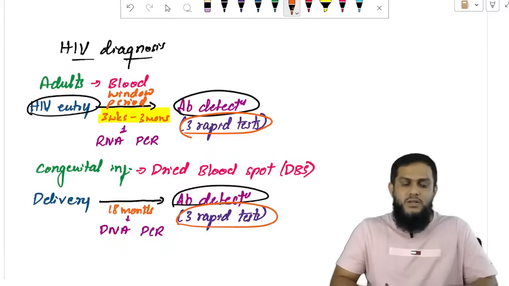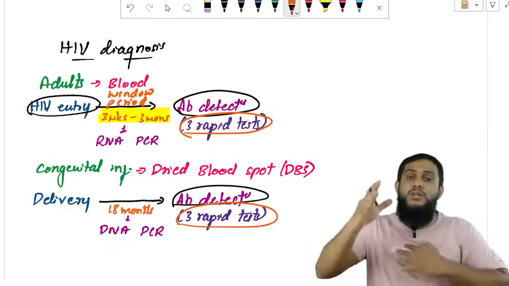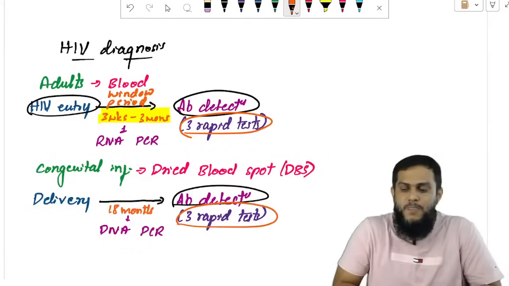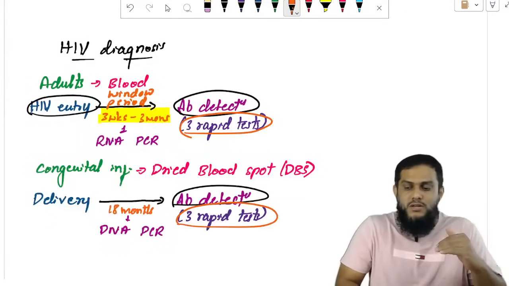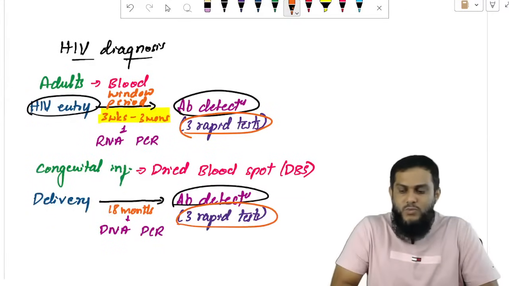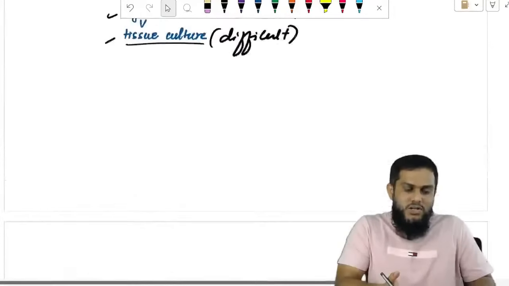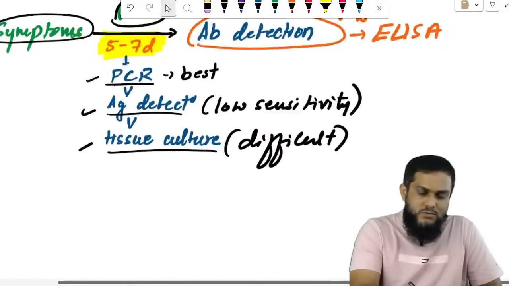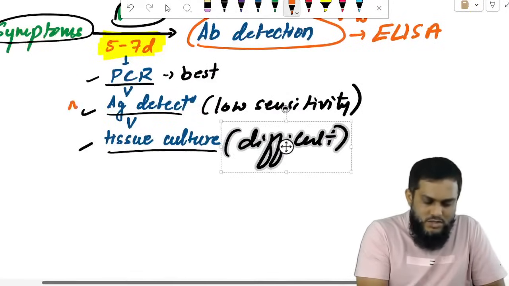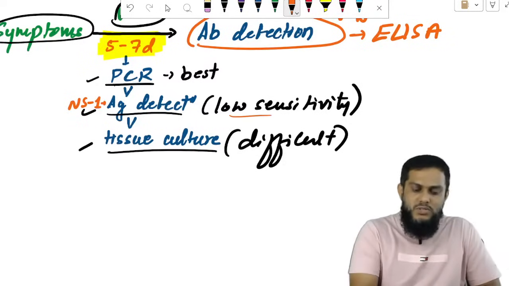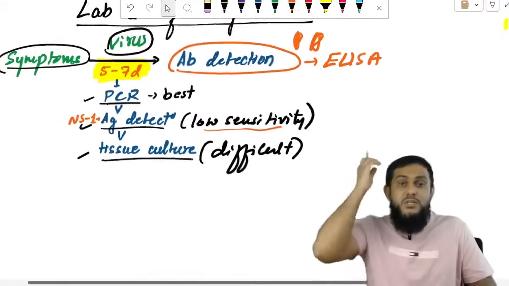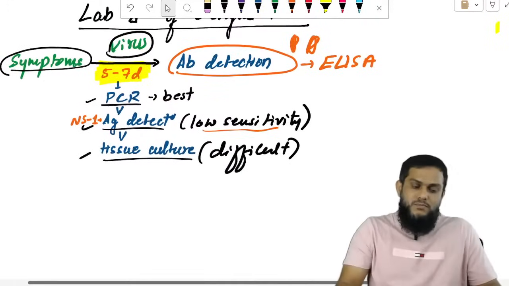What is window period? From the entry of HIV till you detect antibody is window period. Sir, what about NS1? NS1 is an antigen, no? NS1 antigen. I told you, low sensitivity.